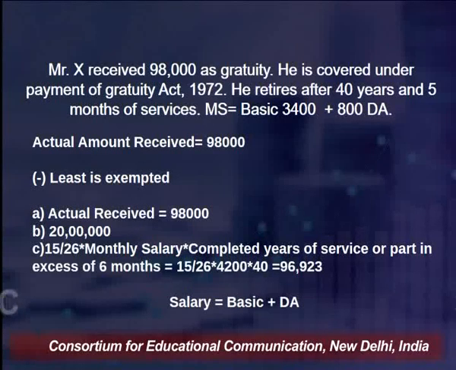So out of these 3 points that have been mentioned here, the least will be exempted. In this case, the least is 96,923. So that will be exempted from the actual amount received, which is 98,000, and the remaining will be taxable for this Mr. X, who has received 98,000 as gratuity, and as he was covered under the Payment of Gratuity Act 1972.